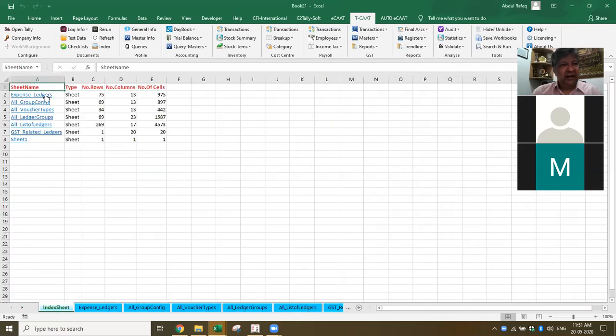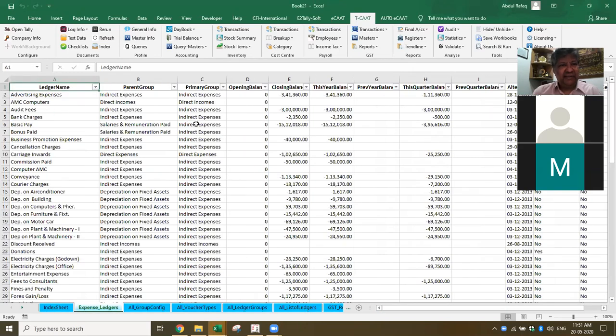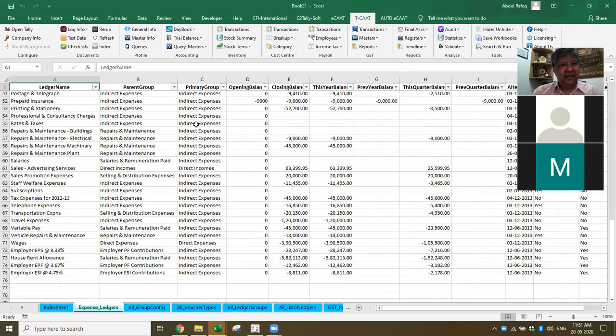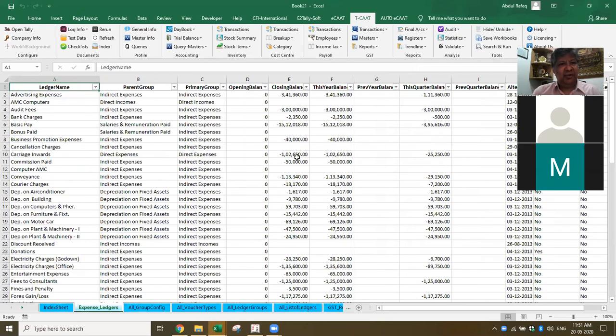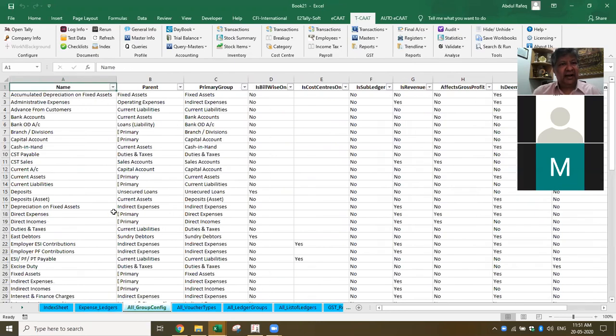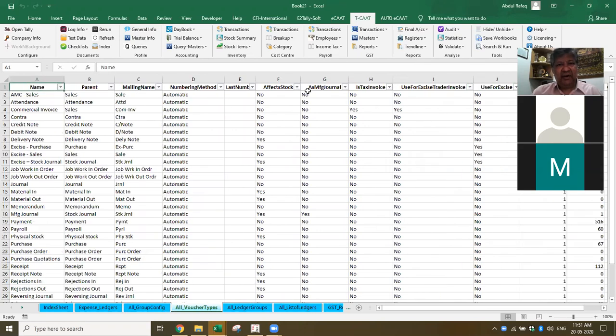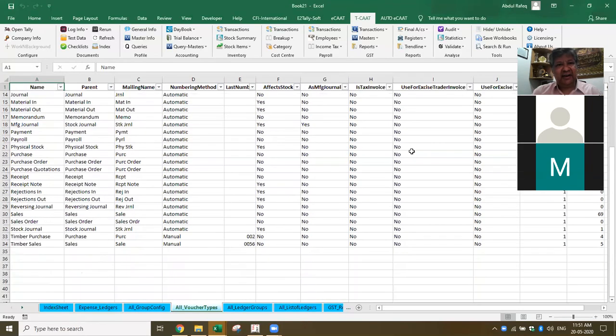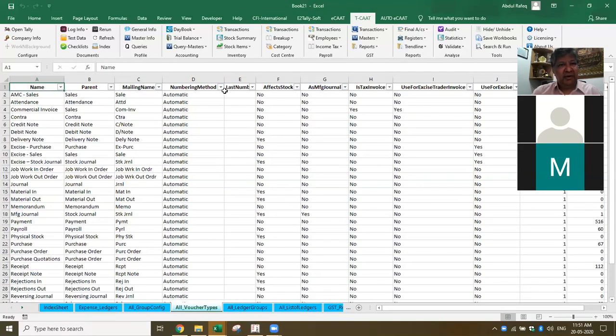So now it's already imported. If you see expense ledgers, these are all the expense ledgers available in Tally. So using this itself, I can decide how I want to do the audit. I can prepare my audit plan. Similarly, all the groups which have been configured, how they have been configured. For each of the accounts, I can know whether bill-wise is configured, whether cost center is done, whether revenue affects gross profit, like that. What are the configurations inside Tally I can get? What are the voucher types they have given? What are the numbering methods they're following? Everything you can get as part of documentation, and I can do the analysis.